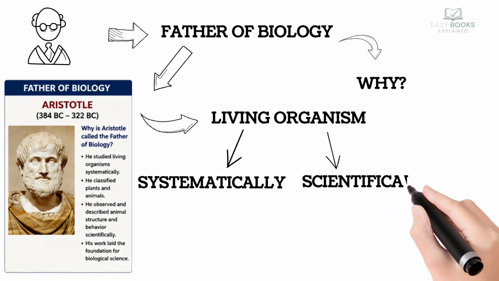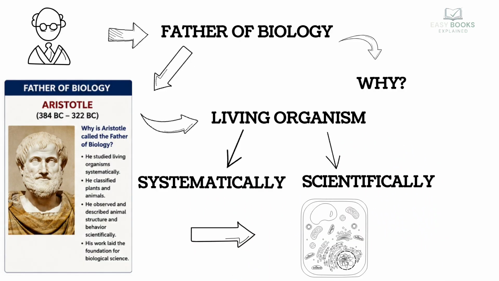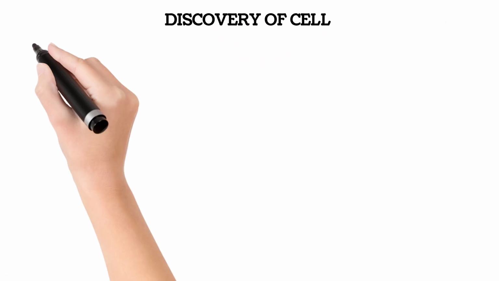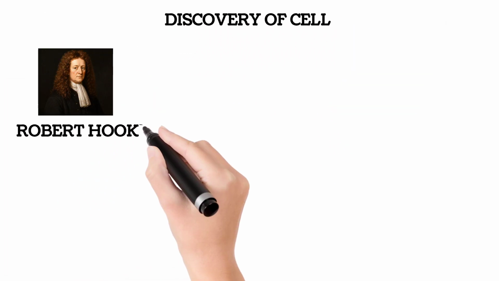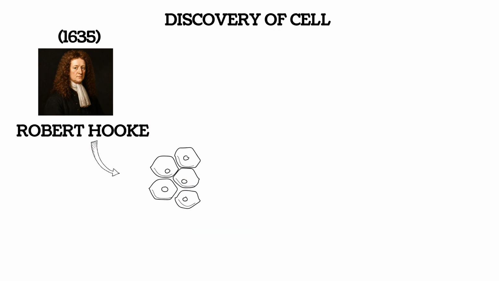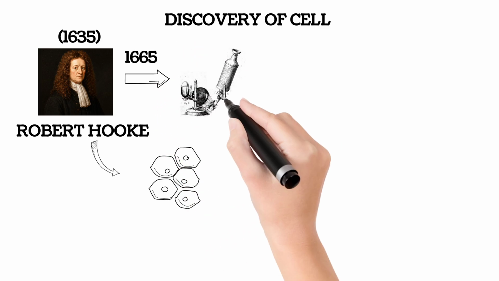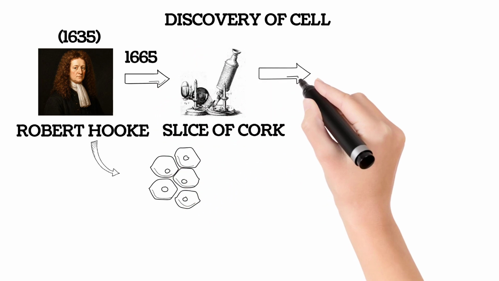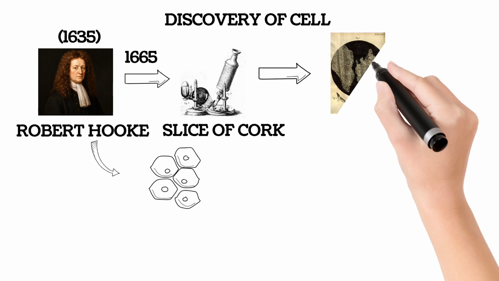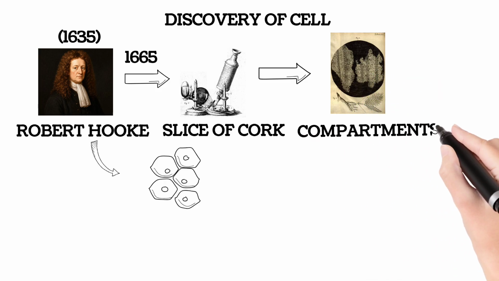Now we will discuss about cell. Cell is discovered by Robert Hooke. Robert Hooke was an English scientist born in 1635. He is famous for discovering cells. In 1665, Robert Hooke observed a thin slice of cork, bark, under a simple microscope. While observing the cork, he saw many tiny box-like compartments. These compartments looked like small rooms of a monastery.